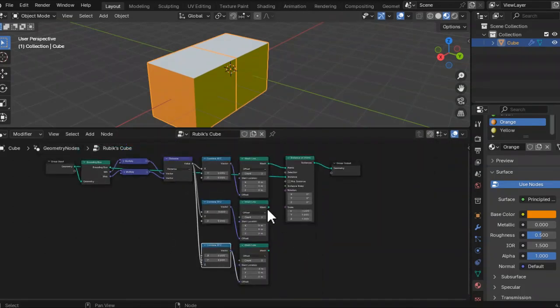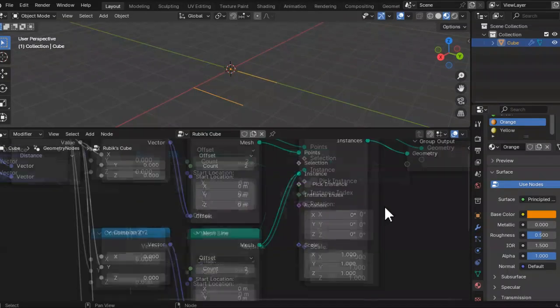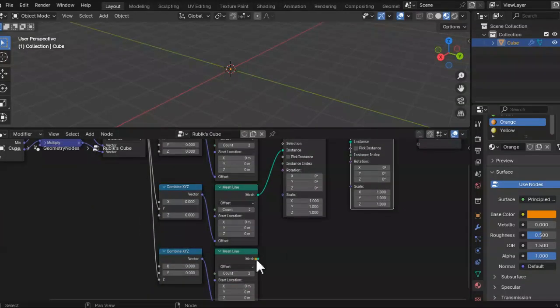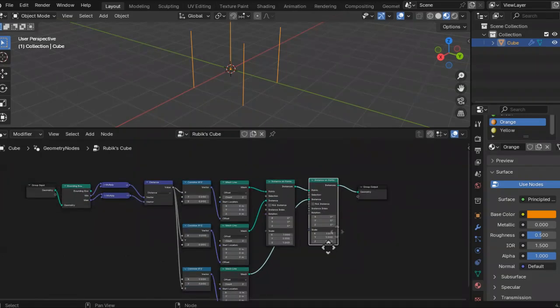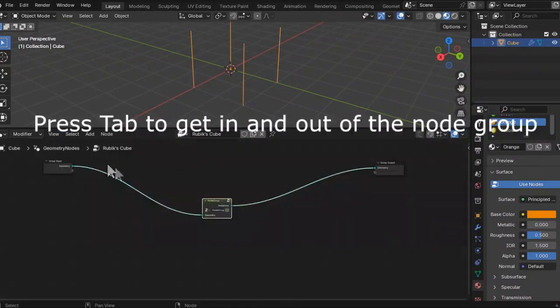Then instance the Y-axis mesh line on the X-axis mesh line. And then instance the Z-axis mesh line on the Y-axis mesh line instances. Put all this in a group. We can put the nodes in a group by selecting the nodes and pressing Ctrl G, then name the group.